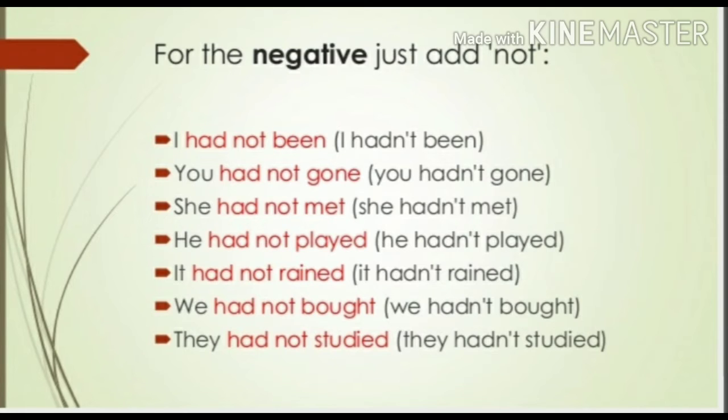For the negative sentence, we have to add not in the sentence. I had not been, you had not gone, she had not met, she had not played, it had not rained, we had not bought, we had not studied. Had not been, had not gone, had not met, had not played, had not rained, had not bought, had not studied are the negative form of the past perfect tense.